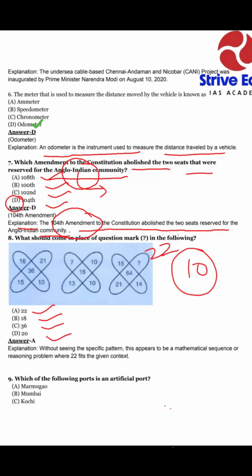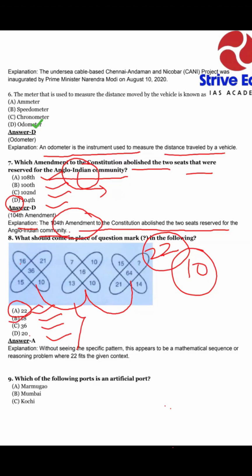How can you see this when you evaluate your answer? You can see it easily from reasoning: 16 into 10 is 36, 15 into 21 is 36. So if you cumulate, you can see the answer is reasonably balanced. Among your options 20, 36, 18 and 22, the possible answer is 22. So option A, 22, is your correct answer.